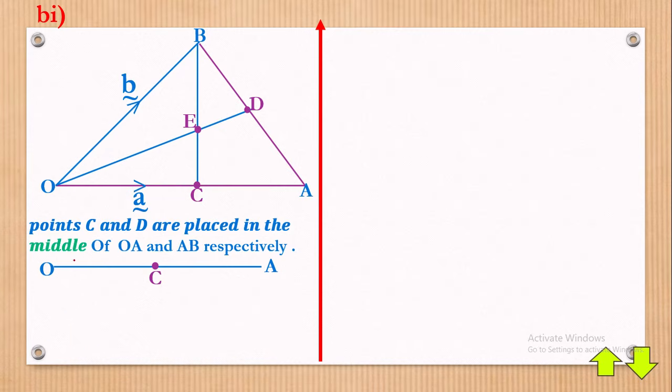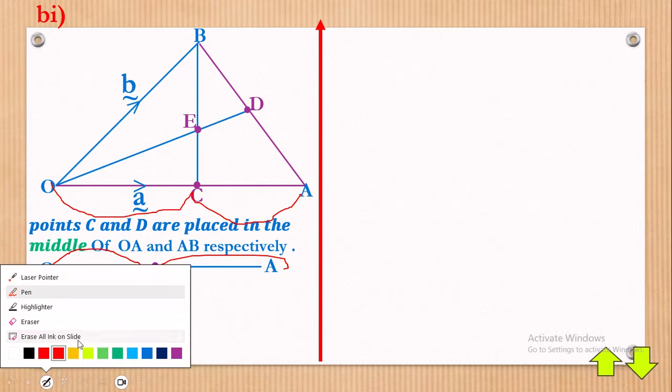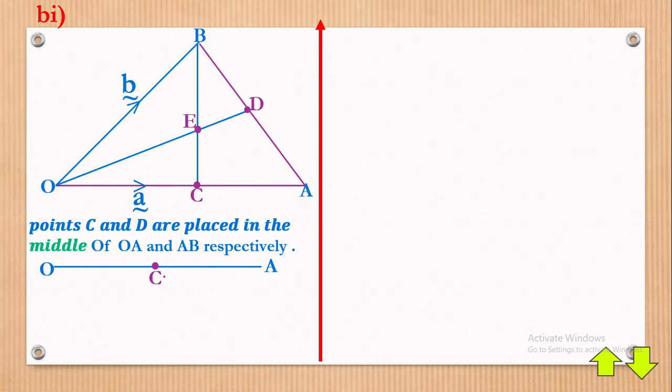We have removed point O. It's here, from O to C to A. So I've made an extract of this to avoid the congestion. Now if point C is in the middle, then what must you know? This side we have a half, and this side we also have a half. That's what we mean right there.